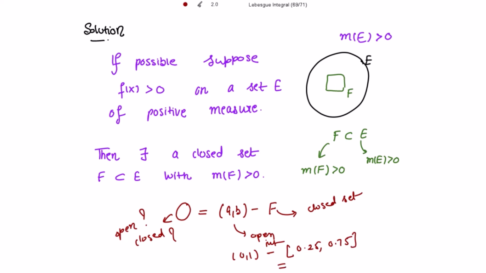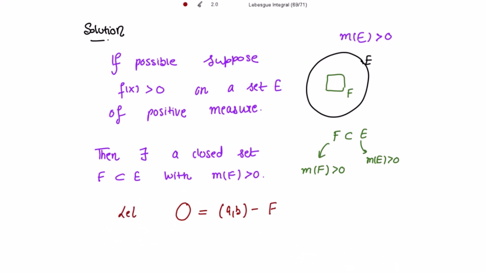What I get is the union of (0, 0.25) and (0.75, 1), so I get a union of open sets. Whenever we remove a closed set from an open set, we get an open set, since the union of open sets is itself open. So this O is your open set.